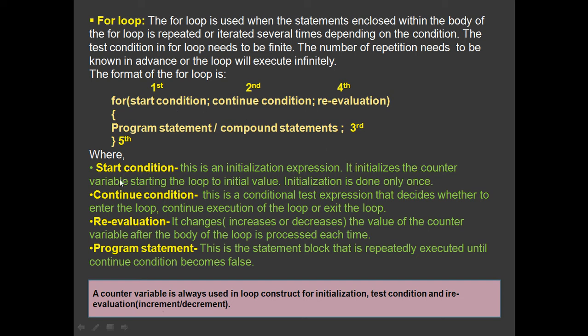Since this counter variable is used only in a loop, you use it for the start condition, you use it in the continue condition, and you use it in the re-evaluation also. So this counter variable is very important and very special. The first part is that the counter variable is initialized, which indicates starting the loop at the initial value, and initialization is done only once.